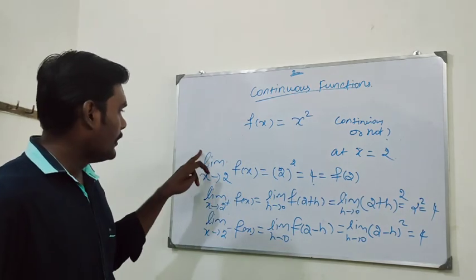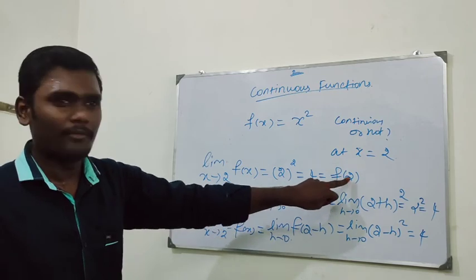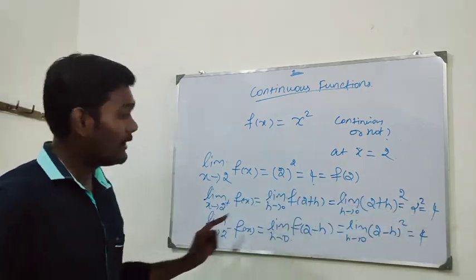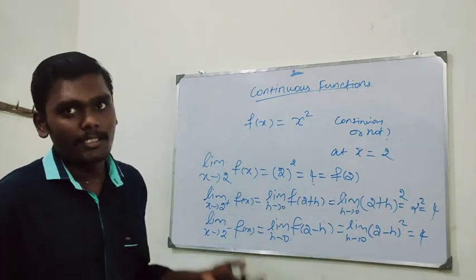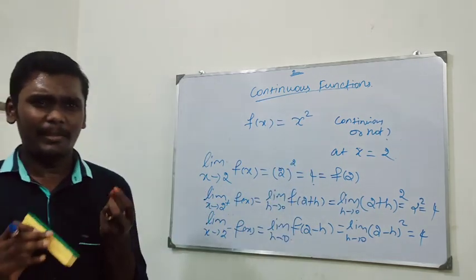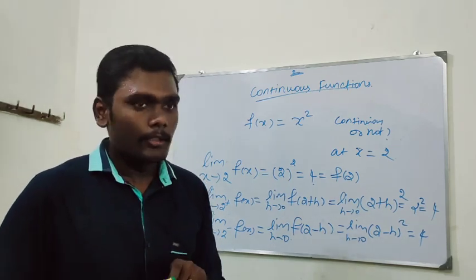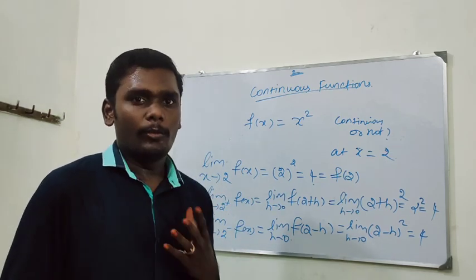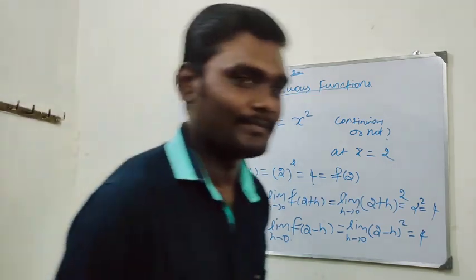Let me check. The value of the function when x approaches 2 is 4, which is nothing but f of a, f of 2 here, and the right limit is also 4 and the left limit is also 4. So I conclude that using these three values, the function is continuous at the given point 2. This is the basic idea of checking whether a function is continuous or not. In the future classes we can discuss more and more problems to get aware of the concept of continuous function. Thank you.